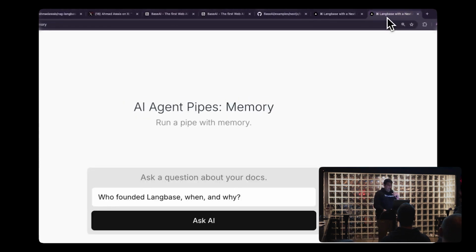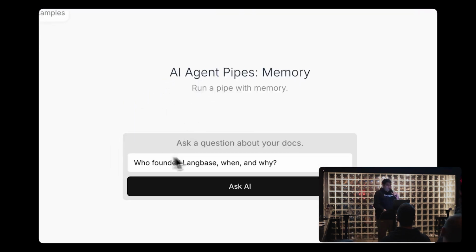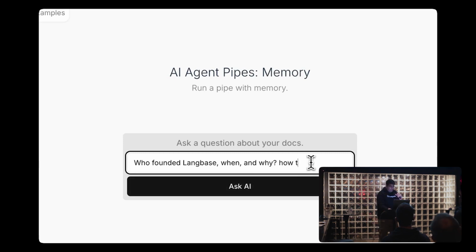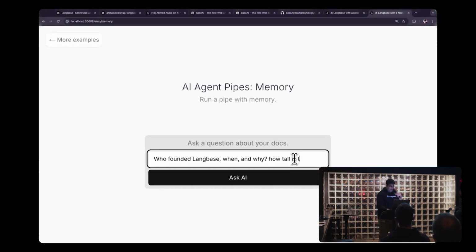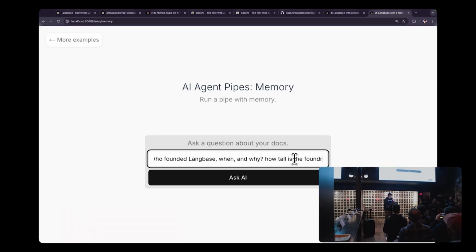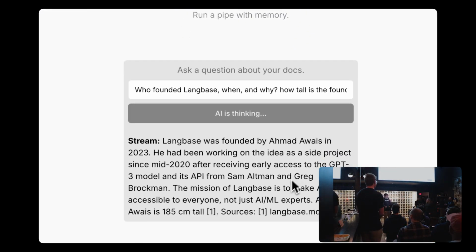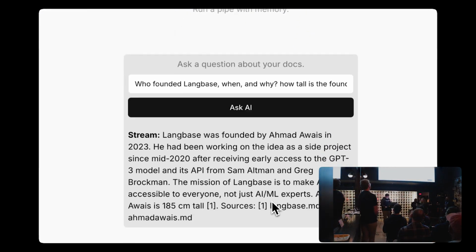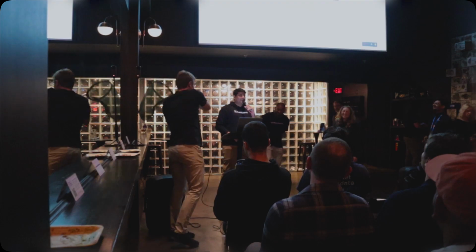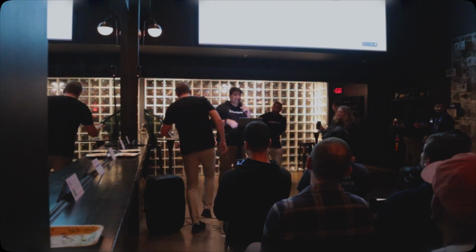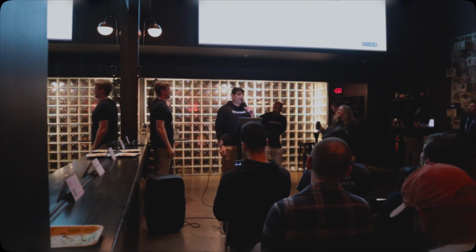Now what I can do is I can also show you memory. So who founded Langbase, when and why? And something like, how tall is the founder? There you go, right? It knows, right? So right now, it is using the memory and the tool calling in one call. There you go. That's Langbase and BaseAI.